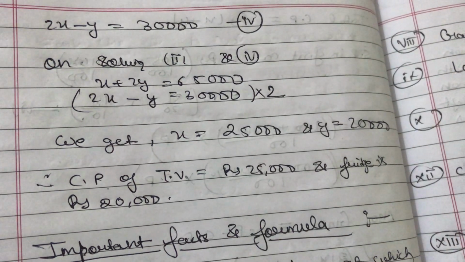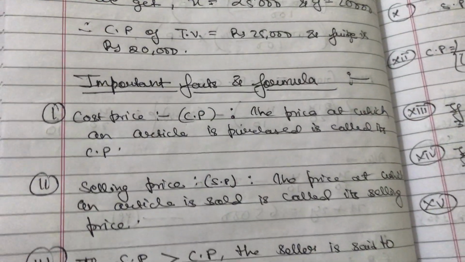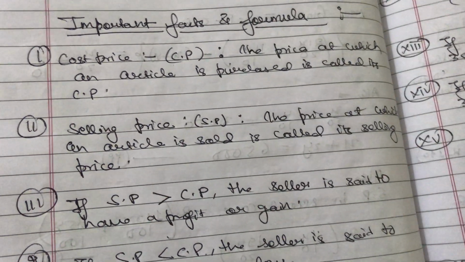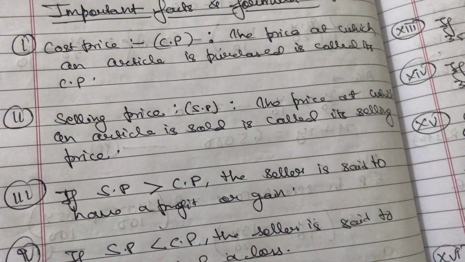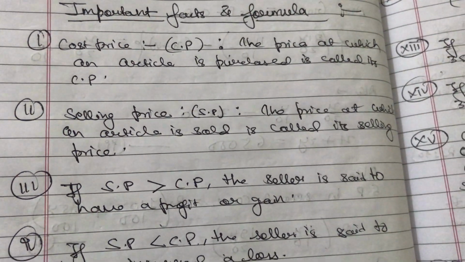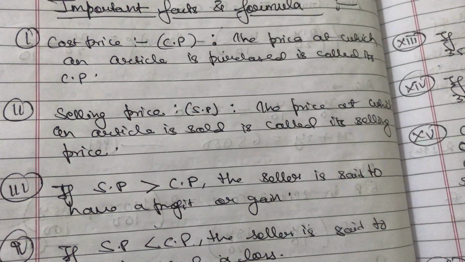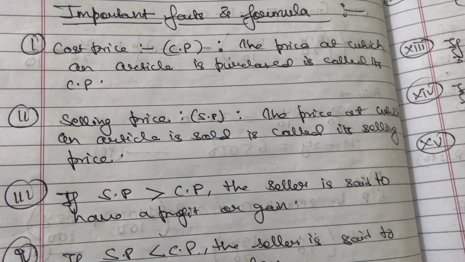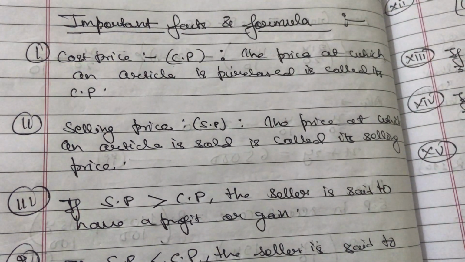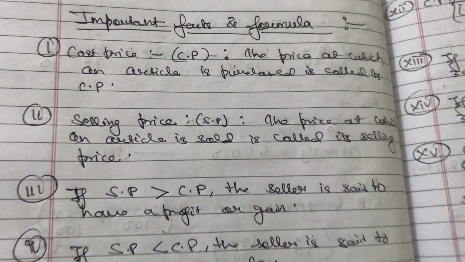Now, as I said earlier, you don't have to run for different books. Here I am sharing some important facts and formulas for the topic profit and loss, because in the board exam I don't know which particular topic will come. Here I am dealing with SP, gain percent and loss percent, but in the board exam you don't know whether they are dealing with CP, or with loss and profit. So it's important that you know the correlation between SP, CP, profit, loss, everything. Here I have shared a few important formulas from the topic profit and loss. You can go through that and use these formulas to revise.